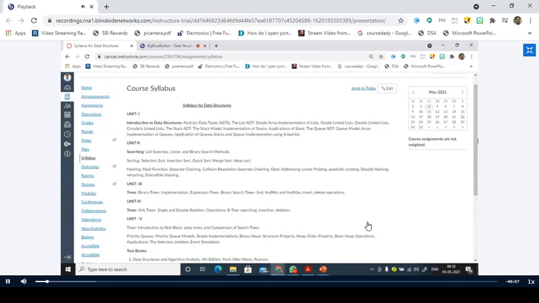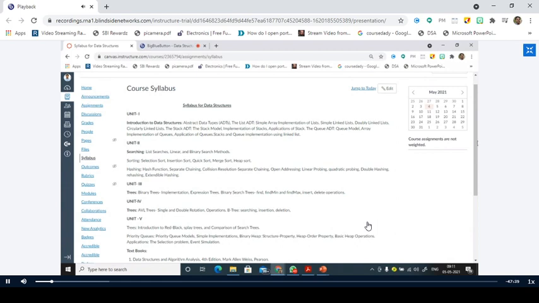Even though it is titled introduction to data structures, the syllabus has been framed for the first unit in such a way that it includes the basic concepts. Not only the basic concepts, it also includes some advanced topics like stacks and queues. Previously, our syllabus used to have stacks as one separate unit and queues as one separate unit. And you can see here that they started the discussion with linked lists, right?